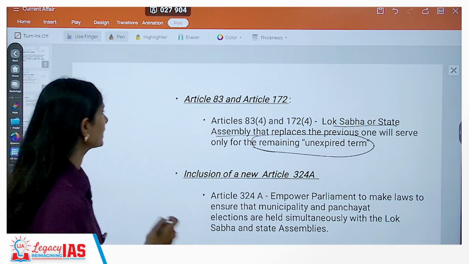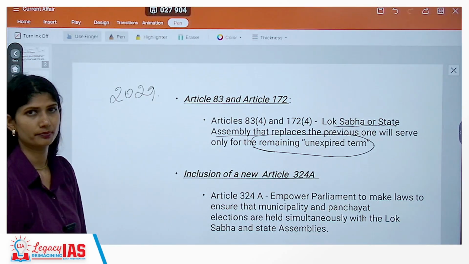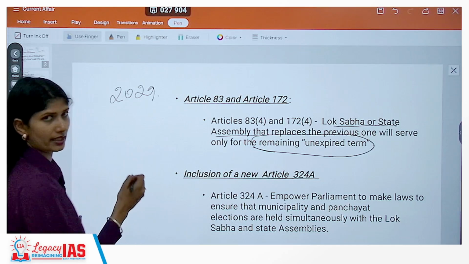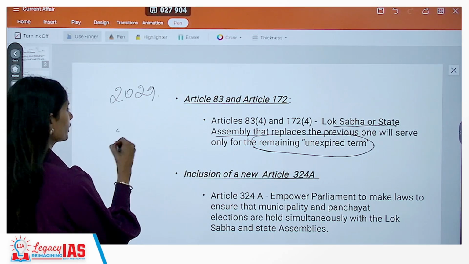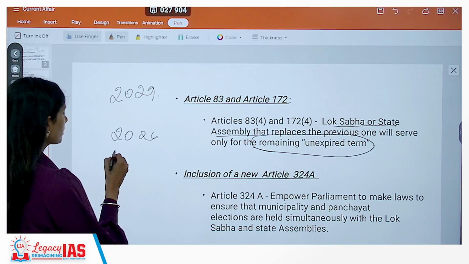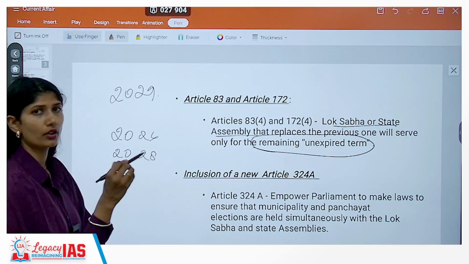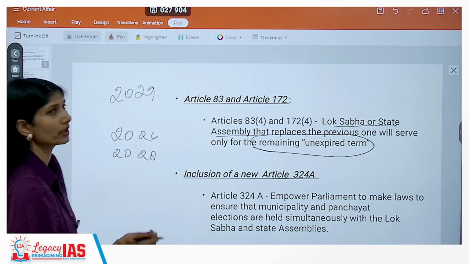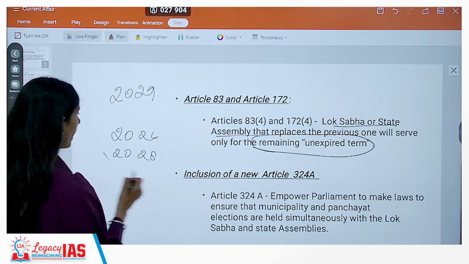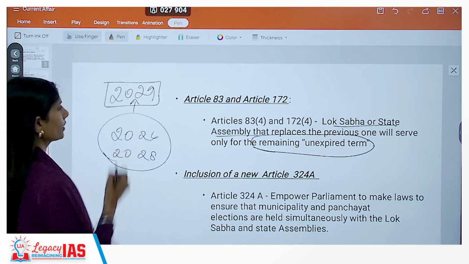Okay, like I told you, let's say 2029 is the next general election. Yes, there are certain states where they have to go for re-election in 2026. There are certain states who will have to go for election in 2028. Okay, there are some who will go later than 2029. Now, all of them have to align themselves for the 2029 elections.